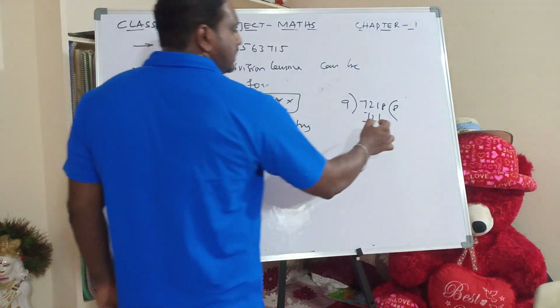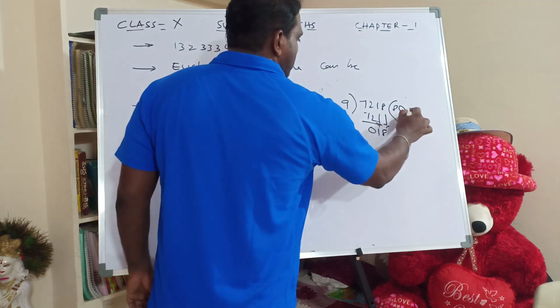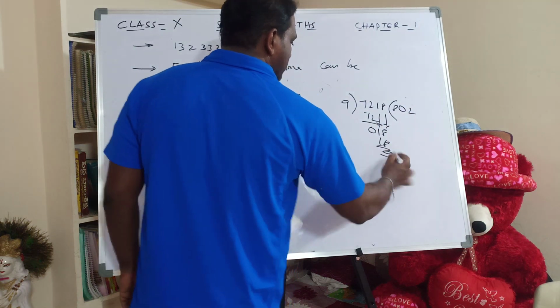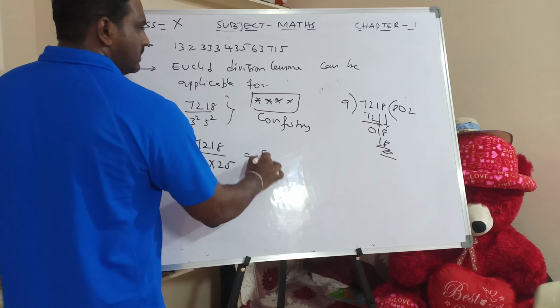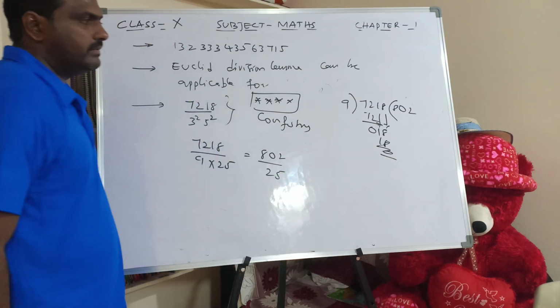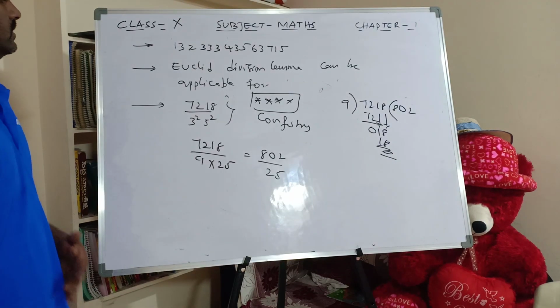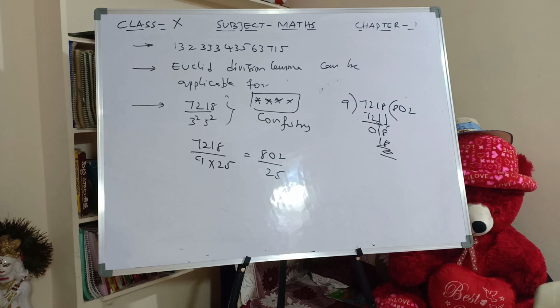Then next, it is not sufficient, I will keep 0, then I will take 8, 9 2s are 18. How much is there? 802 by 25. It is 3 square only.